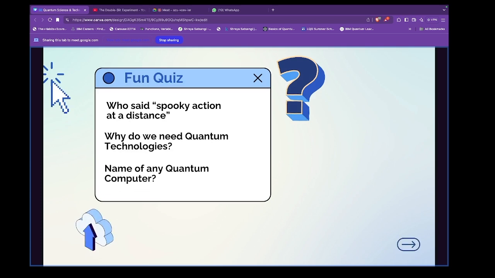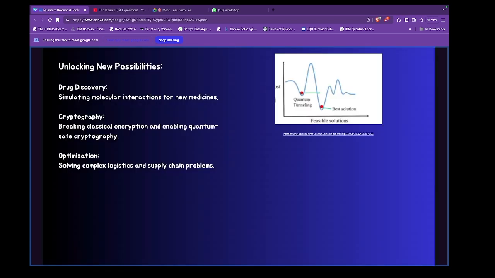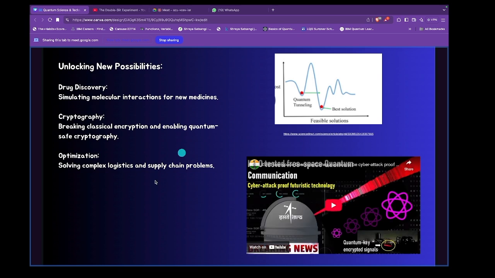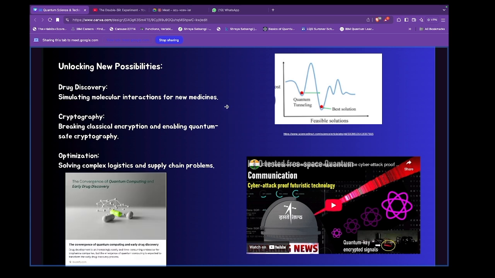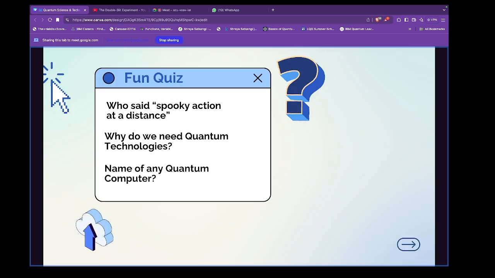It's a little quiz. I just wanted to talk briefly about it. You can go and see what other quantum applications there are, because I don't want your discovery or your interest in quantum computing to end here in this talk. After this, I also want you to search the internet to see how people are doing it. These are three basic questions I put in, just so I know that you are listening to me.